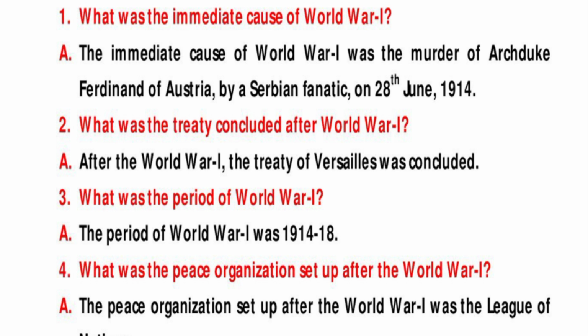Students, all of you observe the timeline chart and answer the questions. Here, the question is, what was the immediate cause of World War I? The answer is, the immediate cause of World War I was the murder of Archduke Ferdinand of Austria by a Serbian fanatic on 20th June in 1914. Second question is, what was the treaty concluded after World War I? After World War I, the Treaty of Versailles was concluded.